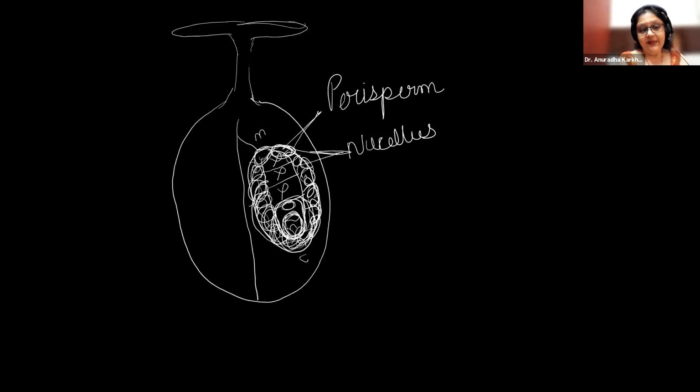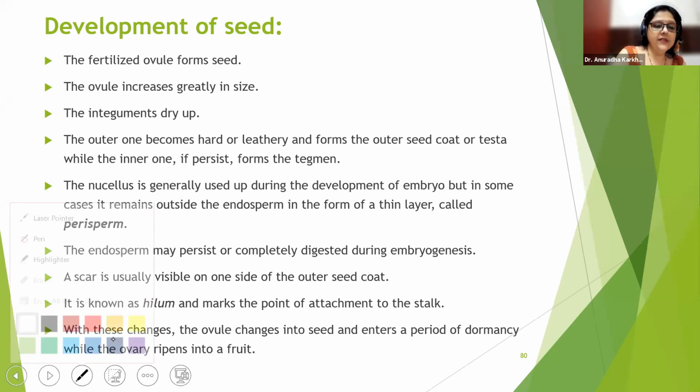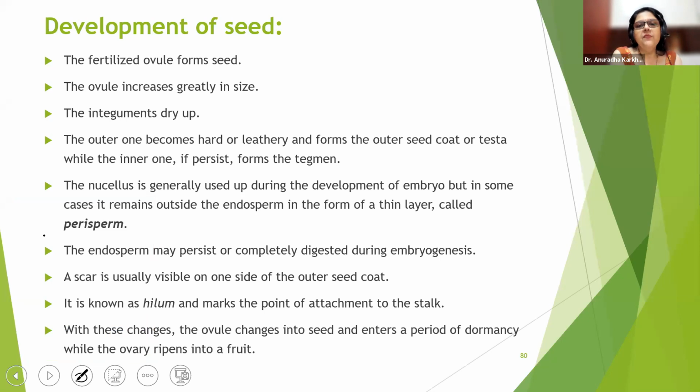Okay? This is the most important part. Many a times they have asked you these things. So that is about the leftover nucellus. Yes, it's the leftover nucellus which is going to be called the perisperm. The endosperm may persist or be completely digested during embryogenesis. So sometimes the endosperm will be eaten away entirely and sometimes it will remain as it is.